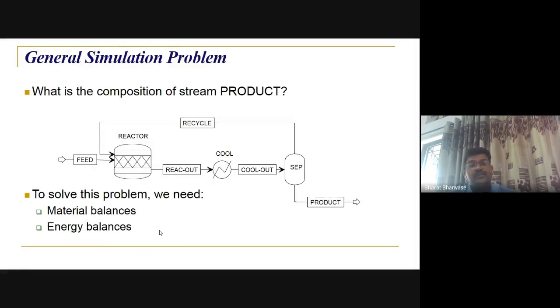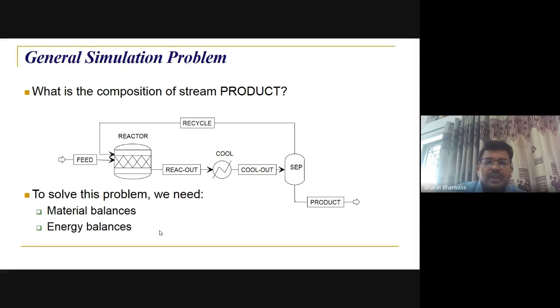And the general simulation problem, if you see, is quite simple here. Here, feed goes to the reactor, this is for cumene production, right? Then we have a cooler, and then a separator, you are getting the product, and there is a recycle for unconverted reactant. So here you have energy balance and material balance. This is for steady state, no doubt. If you do this in Aspen or HYSYS, that will again be a steady state simulation, or you can do dynamic simulation.